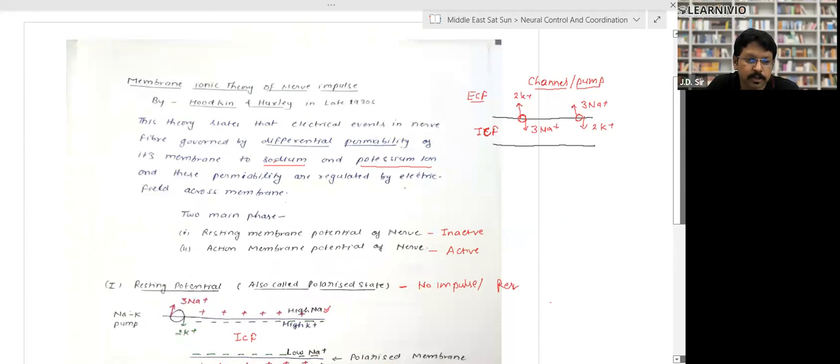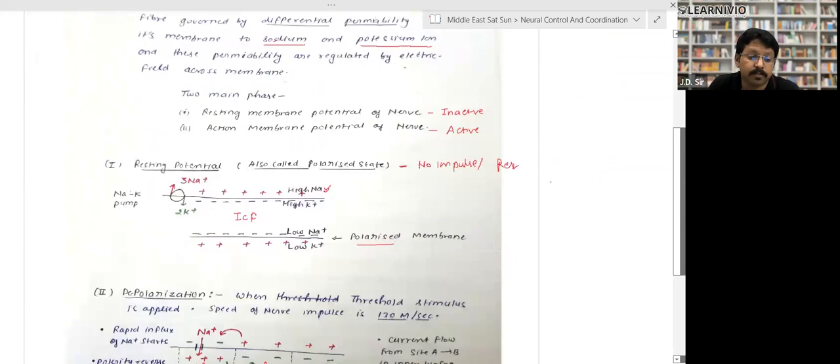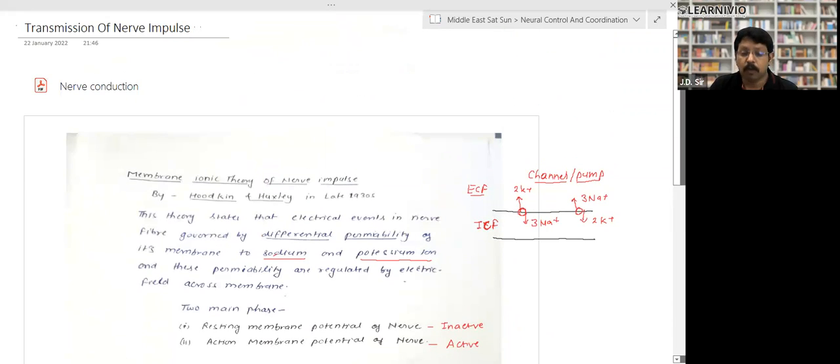Now the third part, which is the most important part, it can be a 5 full mark question, right? A long question, or even a short question, a 3 marker question, right? So this is the transmission of nerve impulse. How does the nerve conduction take place? This nerve conduction part is a long question. They can ask you a long question in this form, right?